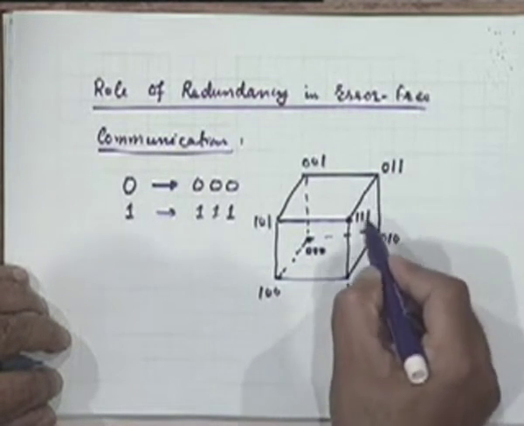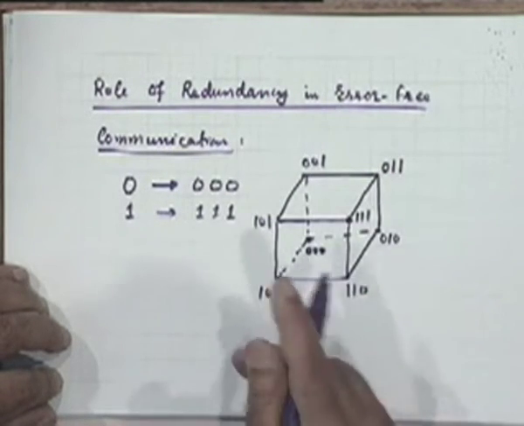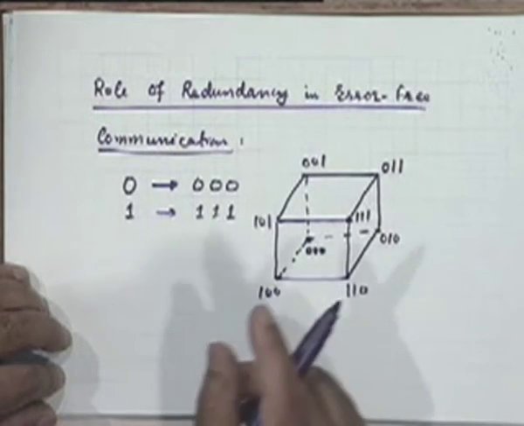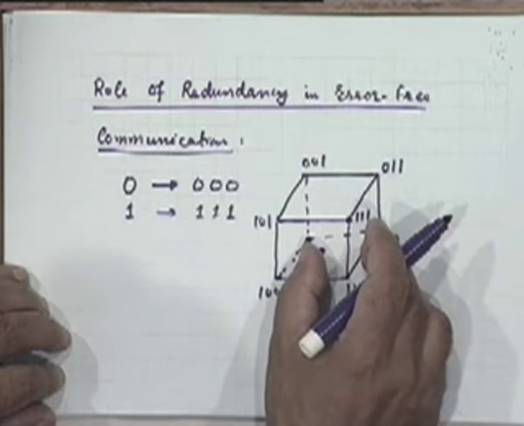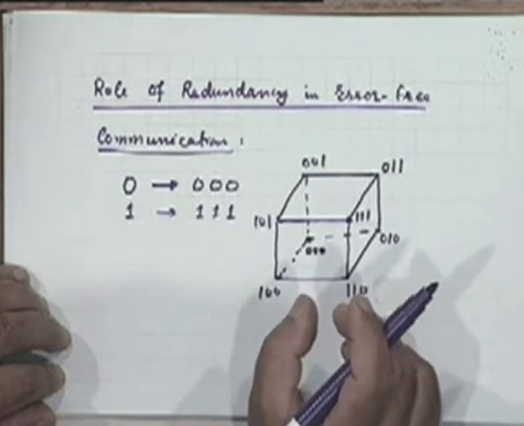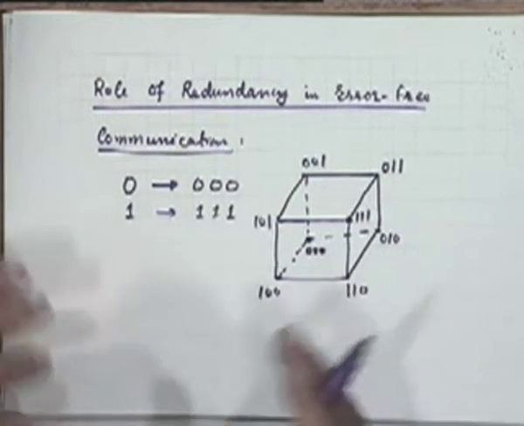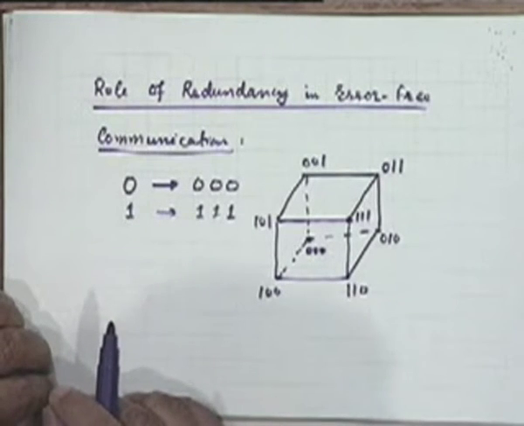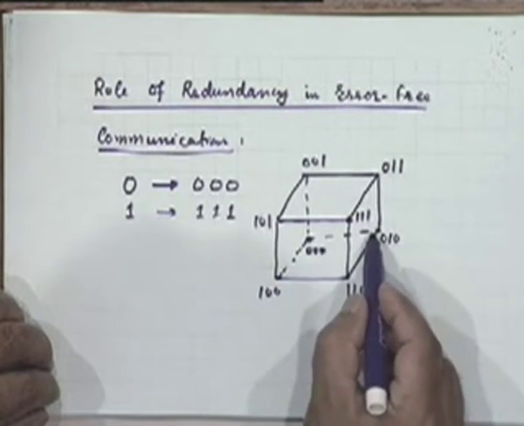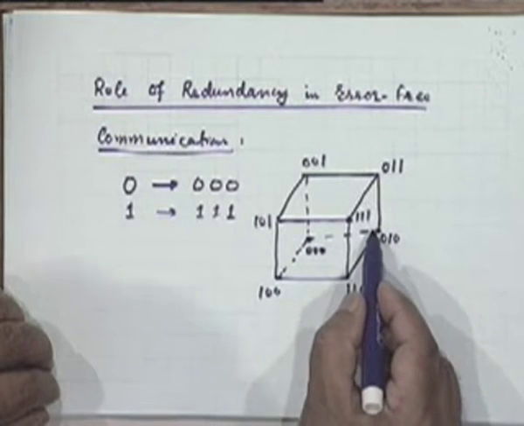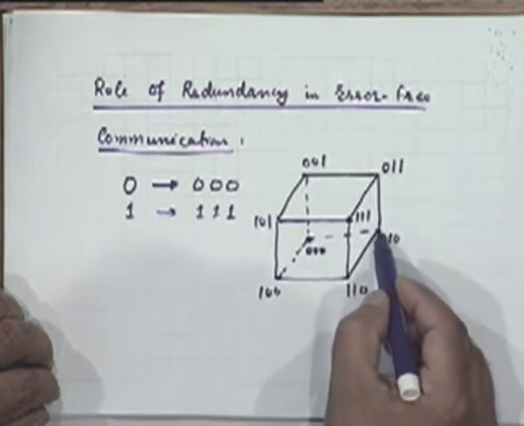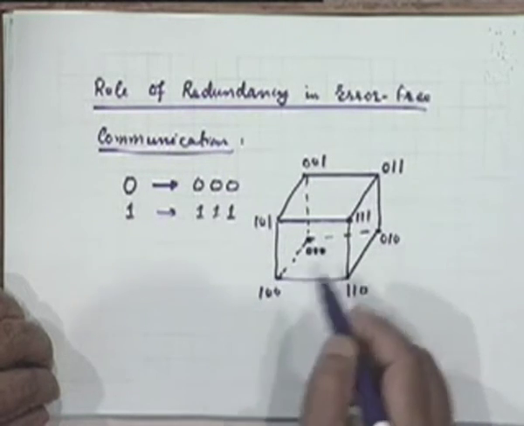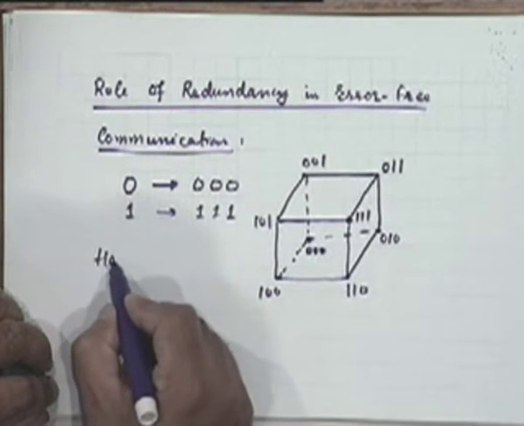Either here or here. That is one of the neighboring vertices which are at what is called a unit Hamming distance. Hamming distance is the number of places in which two digital words differ, right? So we say the distance between them is unity. Distance between these two is also unity. Distance between these two is also unity. So this distance is called Hamming distance.